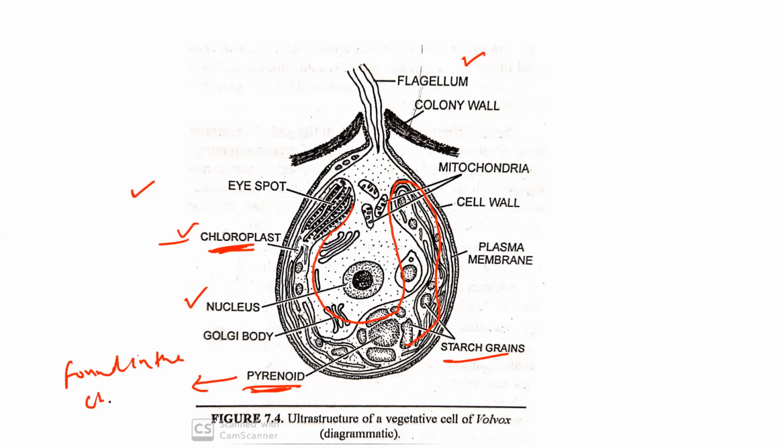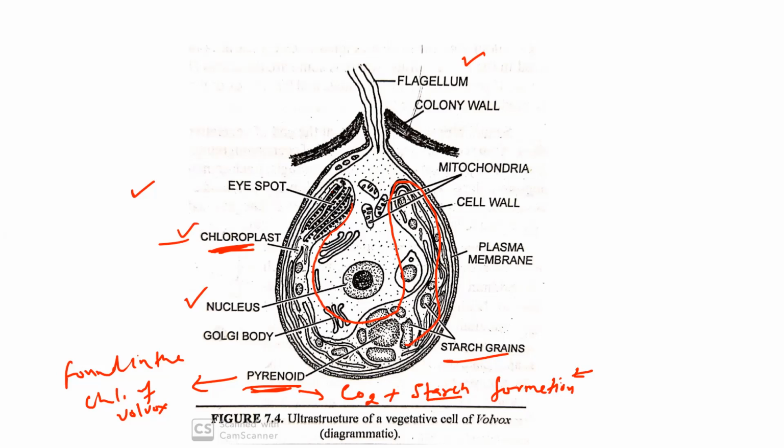What is the function of pyrenoids? They help in carbon fixation and starch formation. Starch is the reserve food of this green algae, or you can say the food of Volvox.